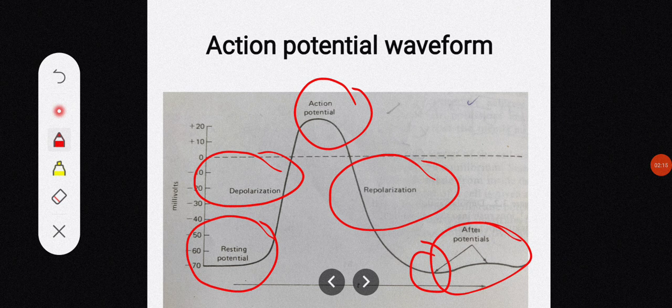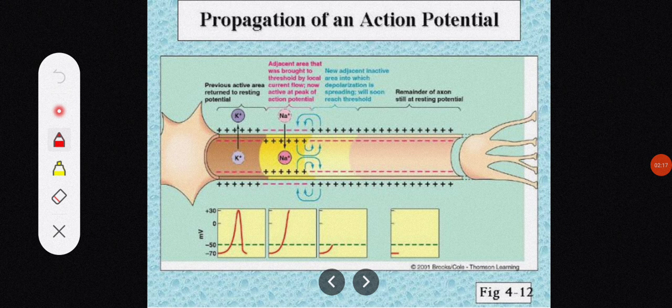Now in this lecture I'll discuss how the action potential which gets developed in the individual cell actually propagates through the different types of cells, or you can say propagates through the other cells. So here we will discuss the propagation of action potential. Let me take an example. Suppose this is the nerve cell. So this is the fiber of the nerve cell.